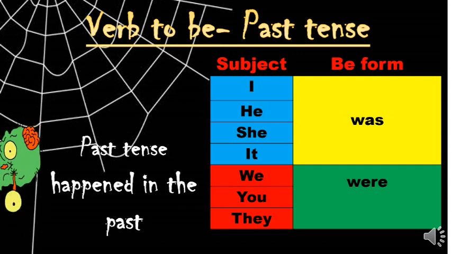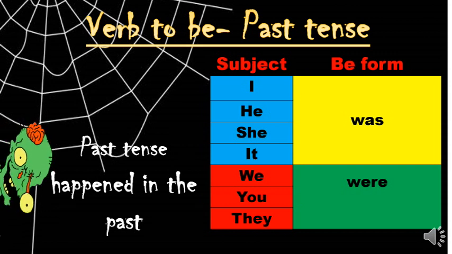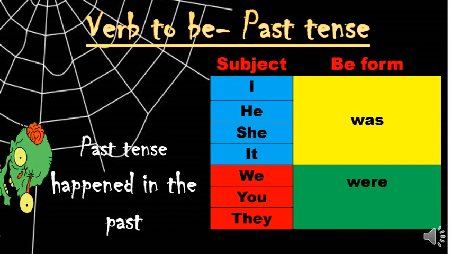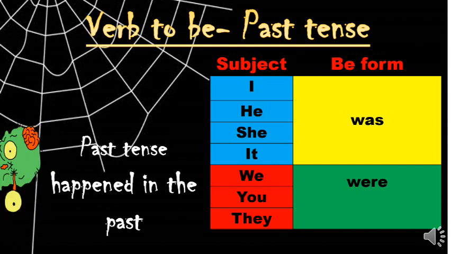Oh, it is a zombie, right? Something appeared, it appeared and it went. So it was here before. Now we can't see, right? So something like that that has happened in the past.